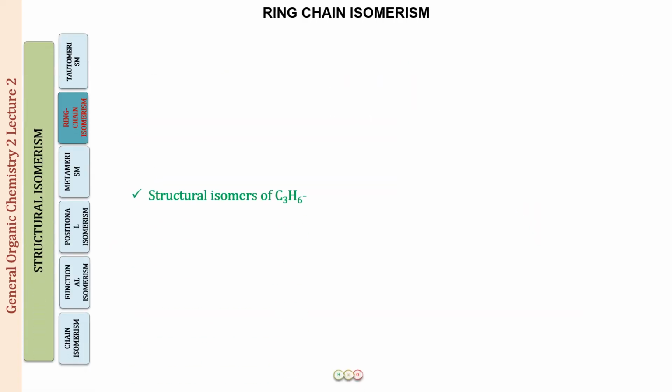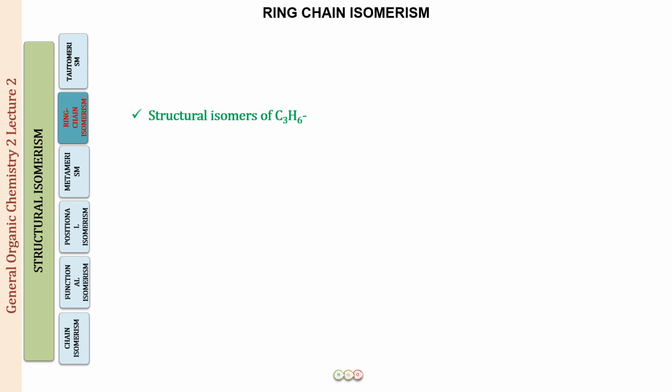Now the next thing I want all of you to do is draw the structural isomers for C3H6 and tell me how many of them are possible. If you've done that, let us discuss that as well. So we have C3H6. The general formula is CnH2n, and this is the general formula for an alkene.